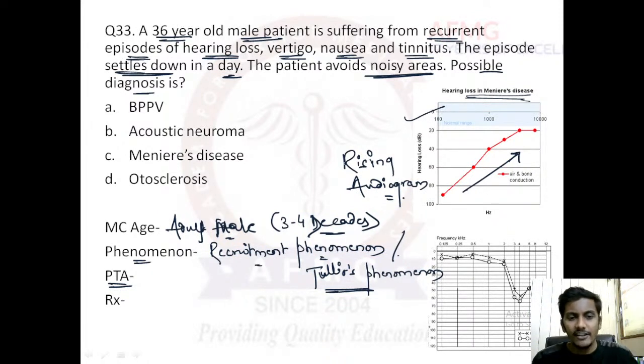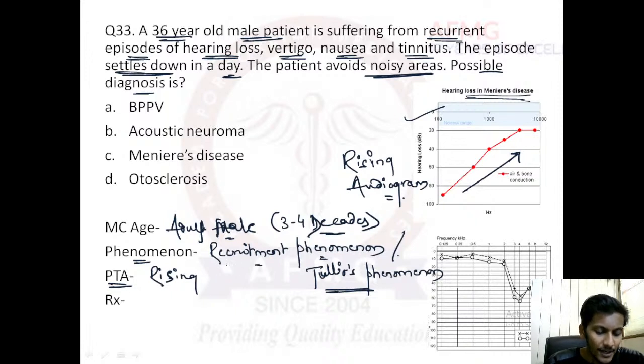Pure tone audiometry we have discussed. It shows a rising audiogram. Tumarkin's crisis can also be seen. In Tumarkin's crisis, just on exposure to loud sound, the patient can go into syncope. The patient feels that he does not have any support, and can fall down suddenly. So a rising audiogram is seen on PTA, and the treatment would be what?